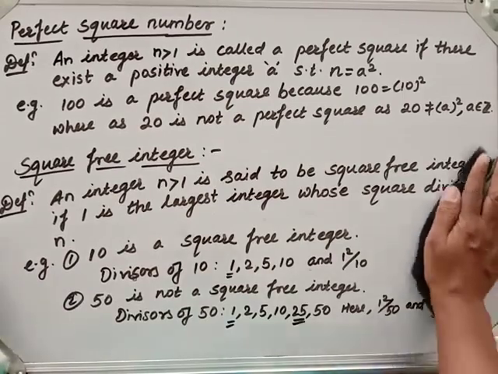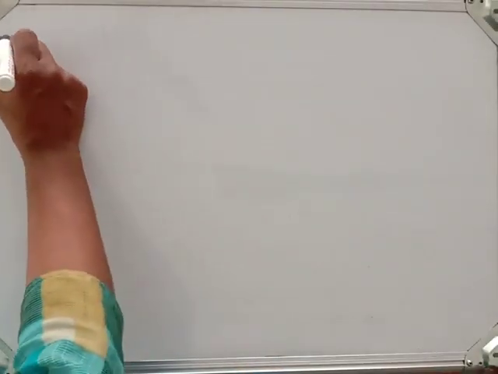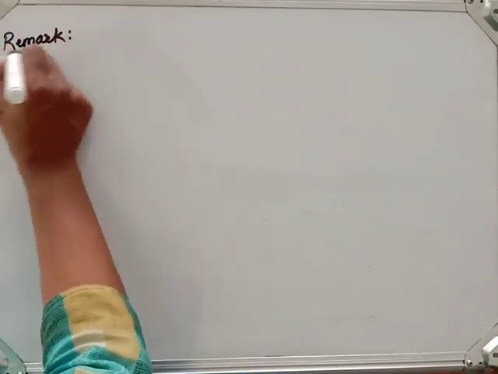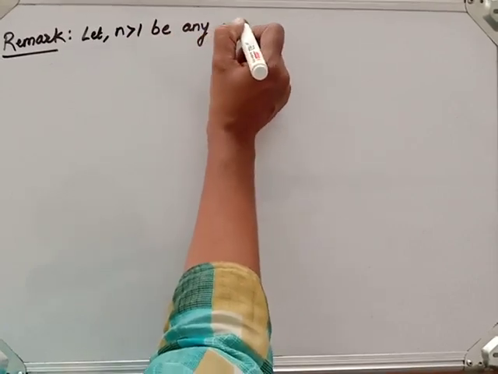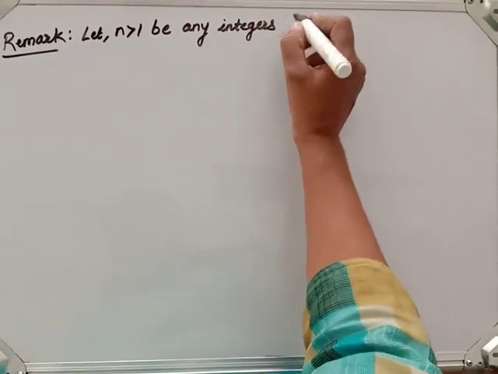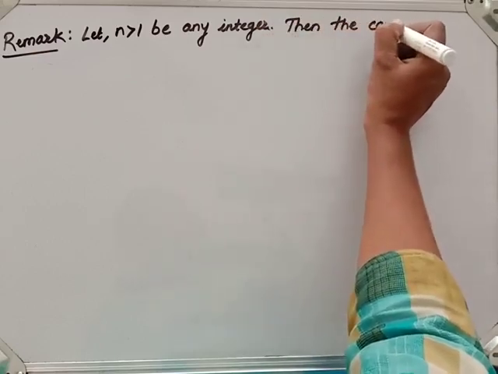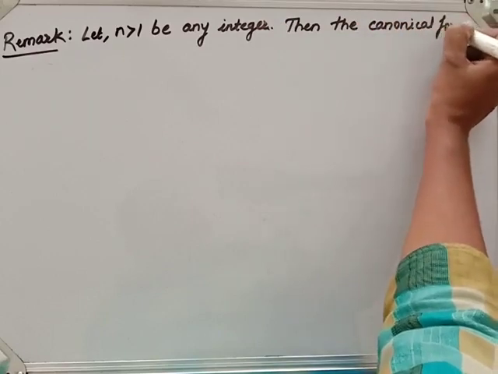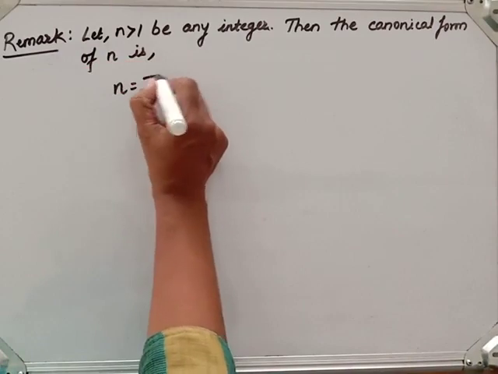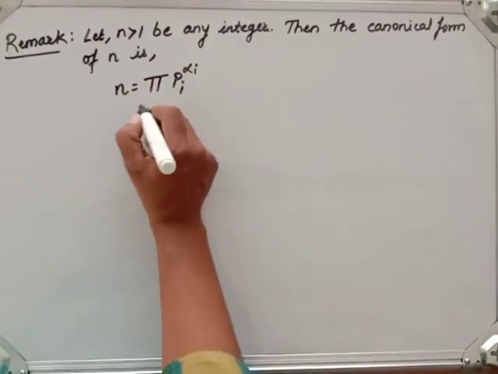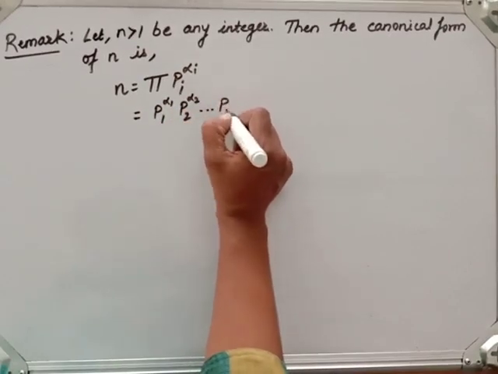The remark is: let n greater than 1 be any integer, then the canonical form of n is a product of prime numbers with some powers, that is p1 raised to alpha 1, p2 raised to alpha 2, and so on up to pr raised to alpha r.